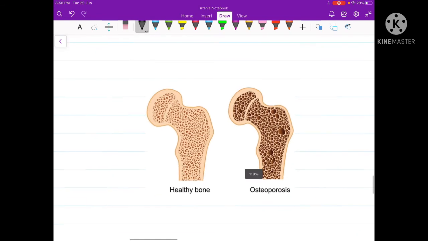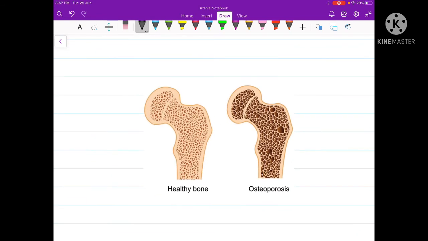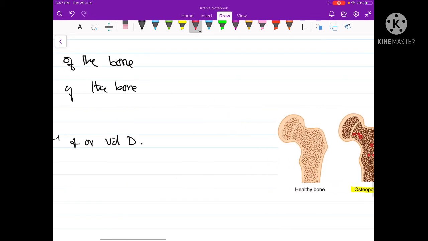So here you can see again in the image, on the left is the healthy bone and towards the right is the osteoporotic bone. You can see here, in case of osteoporosis, the bones develop certain pores, giving the bone a spongy appearance. Such bones are more prone to fractures than normal healthy bones. So this was about osteoporosis.